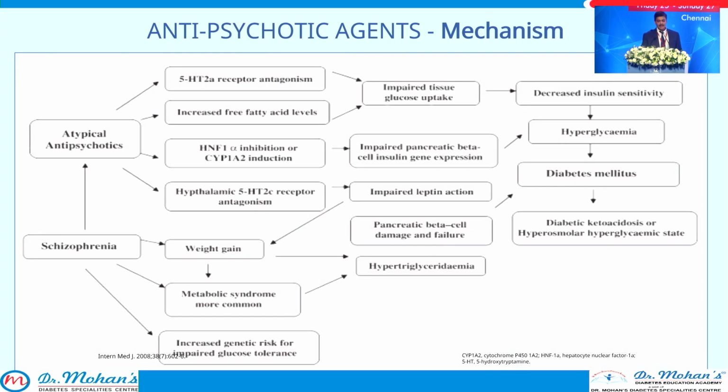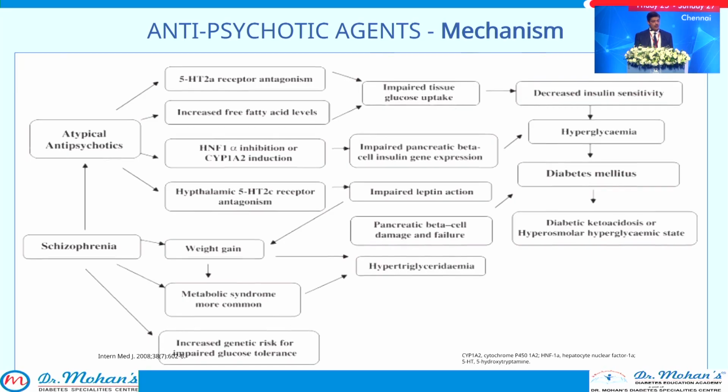And next is antipsychotic agents. This is another common presentation in the psychiatric wards. We are able to see more diabetic patients, mainly with the atypical antipsychotics. The typical antipsychotics like haloperidol are very safe, chlorpromazine is safe. And with atypical antipsychotics, the mechanism is that they work as serotonin 2A receptor antagonists, thereby tissue glucose uptake is reduced, causing decreased insulin sensitivity and hyperglycemia.